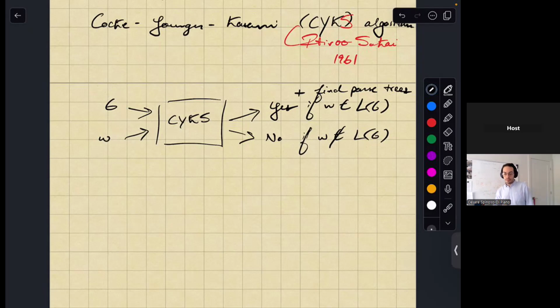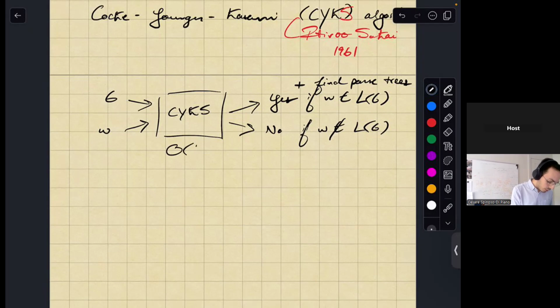Otherwise, the algorithm would become exponential in nature. You could brute force a parsing algorithm, but it would become exponential. This algorithm is actually O of the length of W cubed, which is relatively fast, given that the other best thing you could do is something exponential.